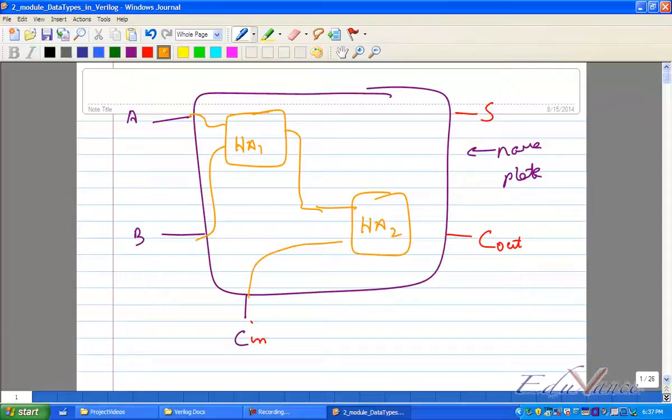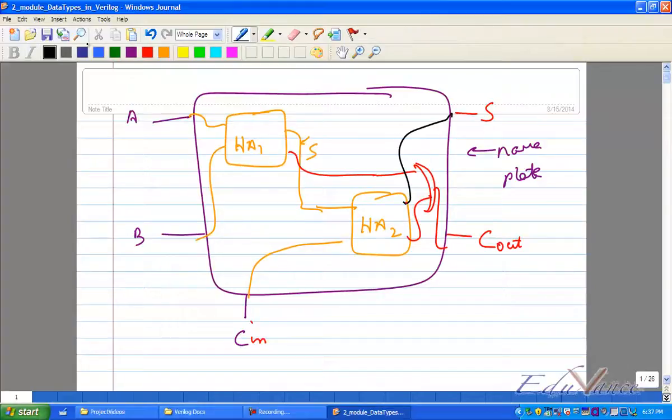Then, is this the sum or the carry? This is the sum. The carry, what do I do? I take this carry and I OR it. And what is my final sum out? The final sum out of this is this. Yes or no? This is how it is.